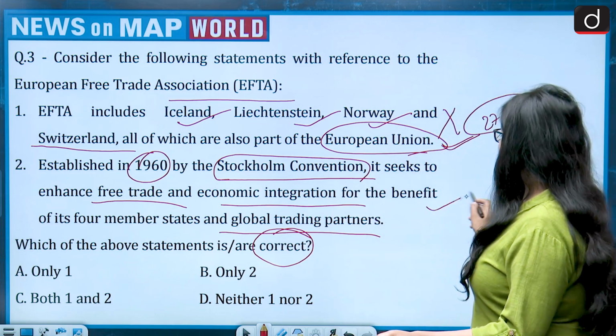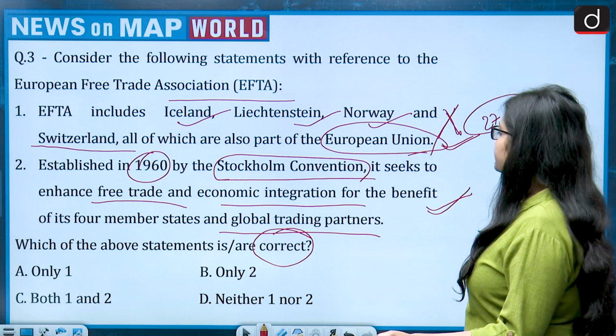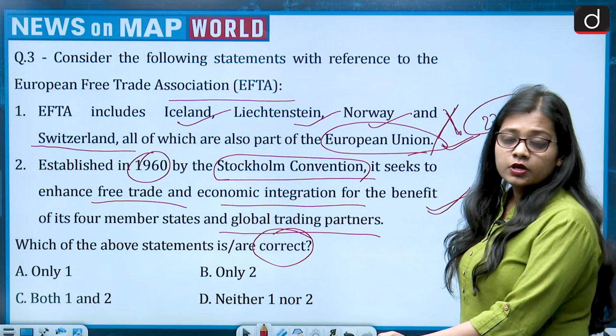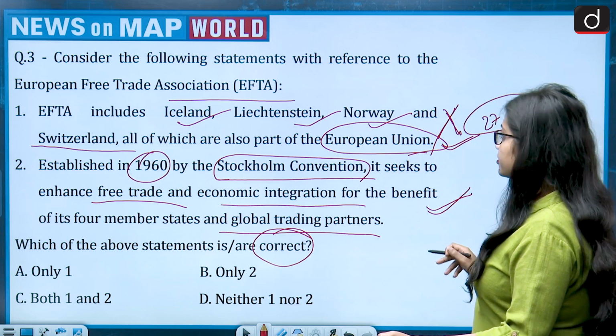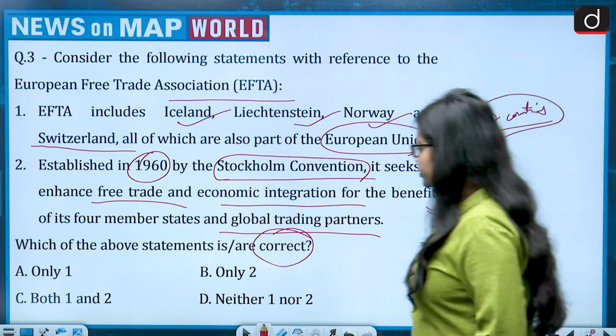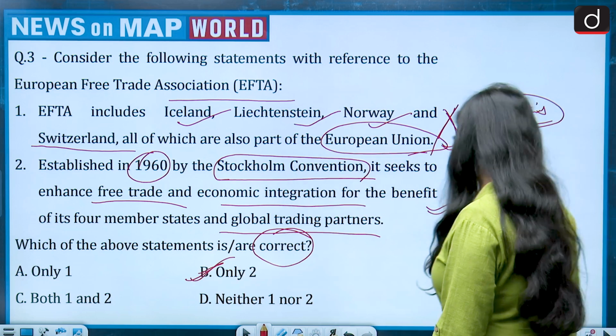So the second statement is correct, first is wrong. The question is asking how many of the given statements are correct. So first is wrong, second is correct. It means the correct answer is option B, that is only 2.